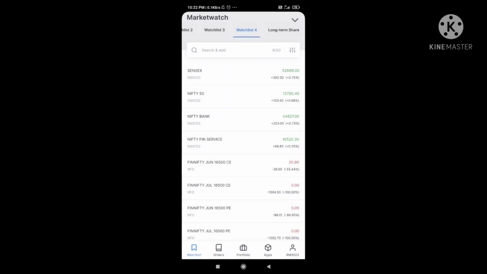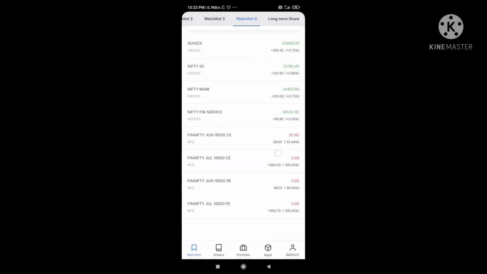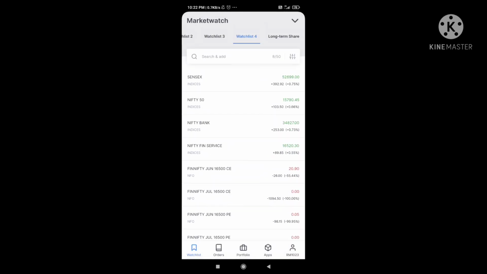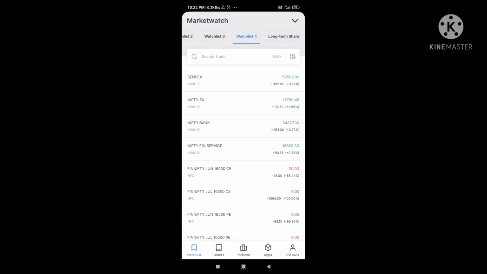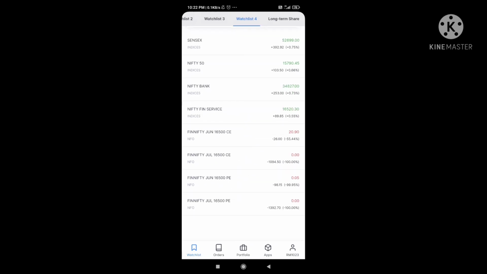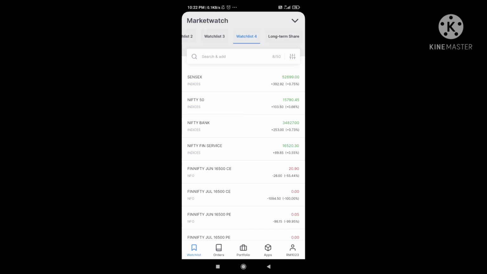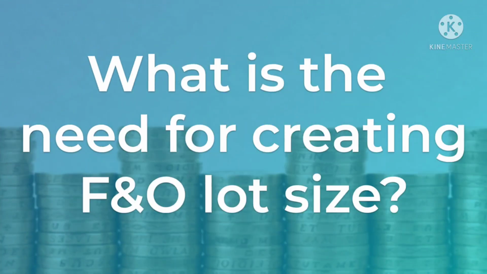So these changes happened only in Nifty. There are no changes in Bank Nifty and Nifty Financial Services. If you want to trade, you can trade in Nifty Financial Services as well. Along with that, I have explained here all the index values and changes, how the changes happened in the Nifty 50 index in India. This is the live example, and I am going to explain a few more things.